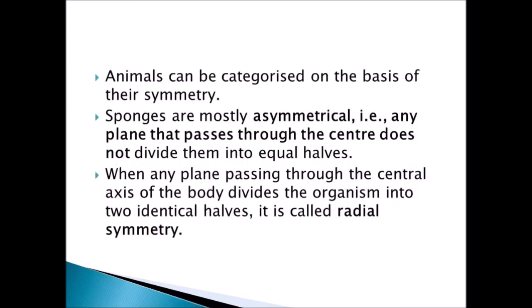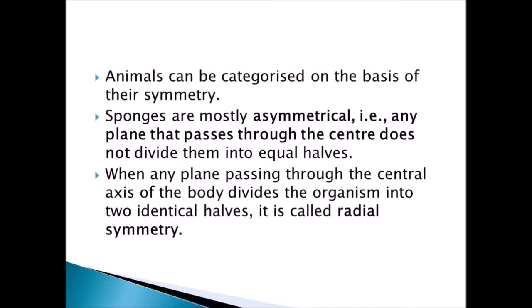Animals are categorized on the basis of symmetry. Sponges are mostly asymmetrical. That is, any plane that passes through the center does not divide into equal halves. When any plane passing through the central axis of the body divides the organism into two identical halves, it is called radial symmetry.